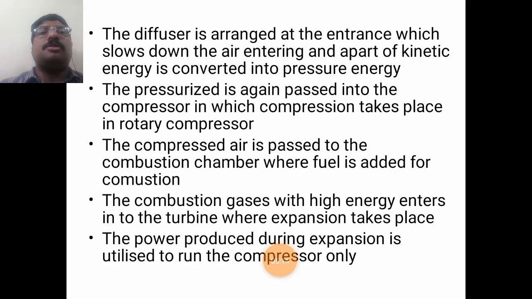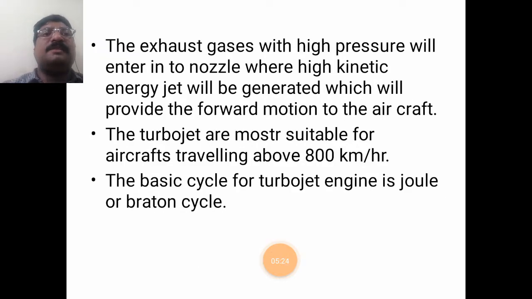The power produced during expansion in the turbine is utilized to run the compressor only. The exhaust gases with high pressure enter the nozzle where a high kinetic energy jet is generated, which provides forward motion to the aircraft. Turbojet engines are mostly suitable for aircraft traveling above 800 kilometers per hour. The basic cycle for the turbojet is the Joule cycle or Brayton cycle.